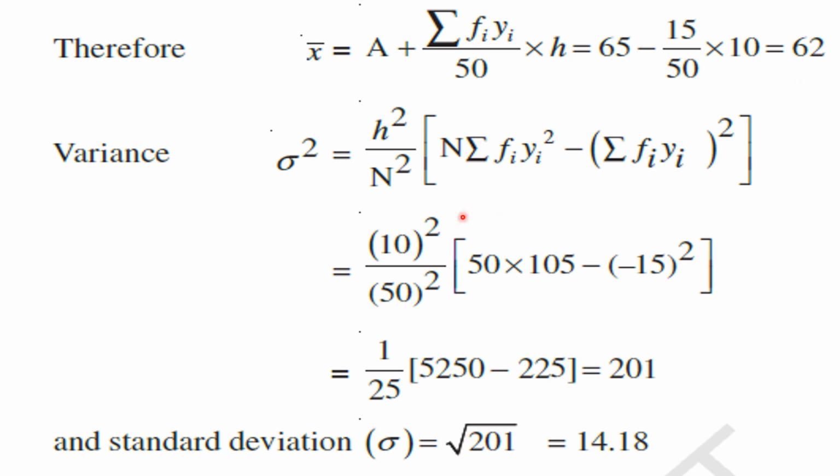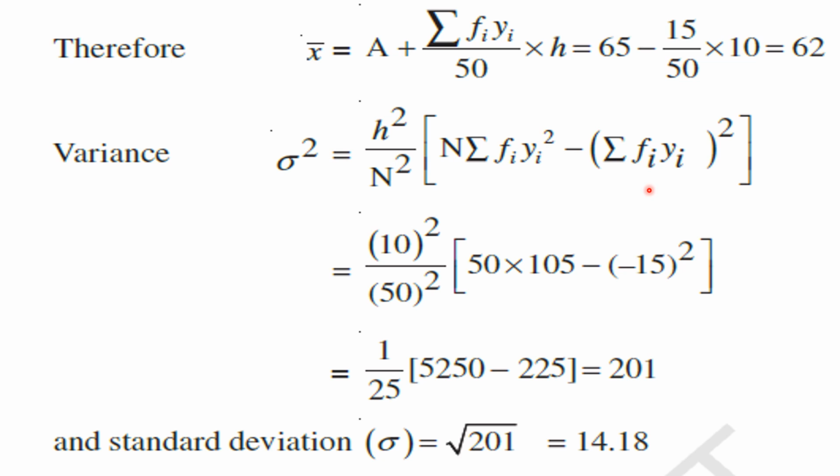62. Right. Now variance. Sigma square is equal to h square by capital N square into capital N into sigma fi into yi square minus sigma fi into yi whole square. Okay, my children? This is the formula. Do you remember this formula, my children?